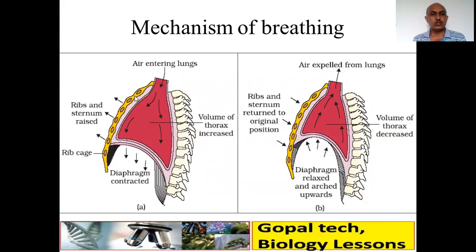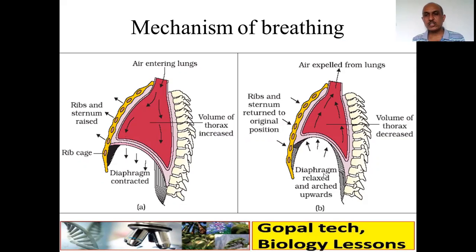Now, if you compare these two diagrams, this is during inspiration. You can see the diaphragm is contracted and the ribs and sternum are raised. So the volume of the thoracic cavity increases and pressure decreases. So the air will enter from high pressure to low pressure.